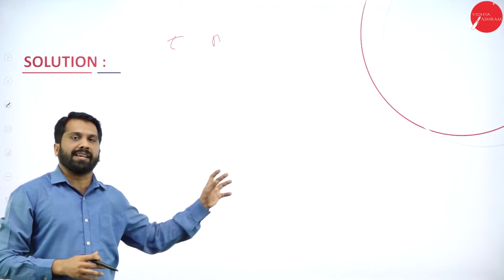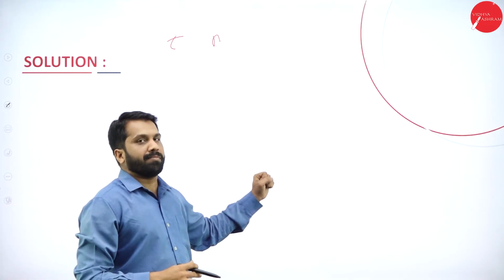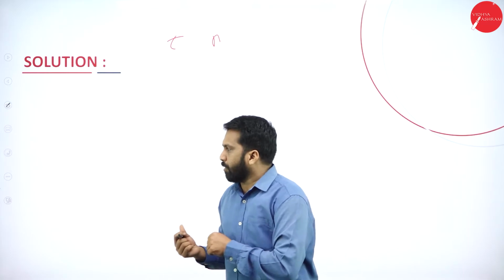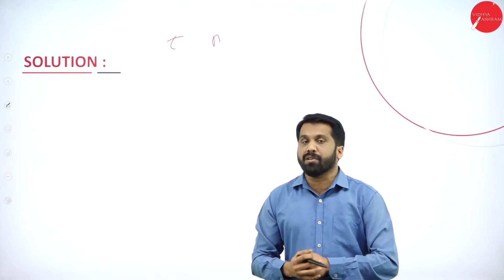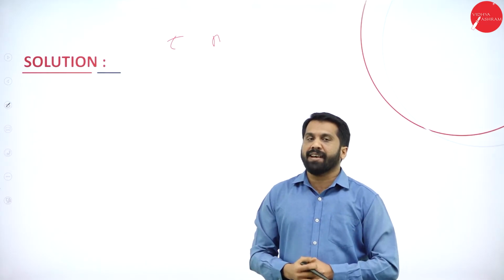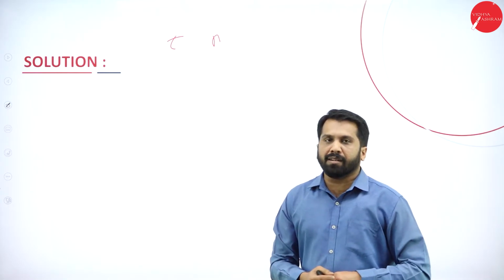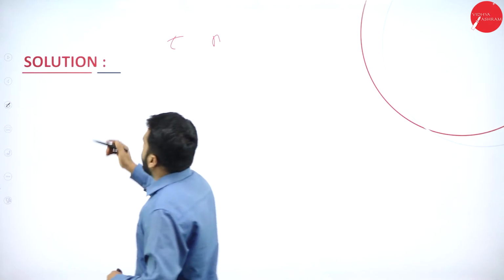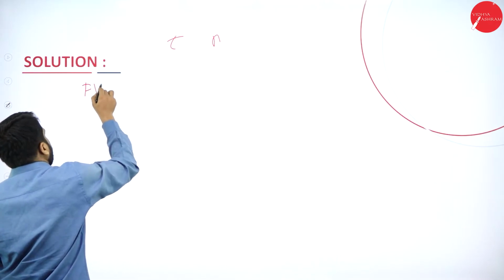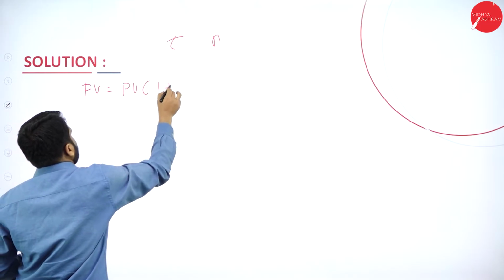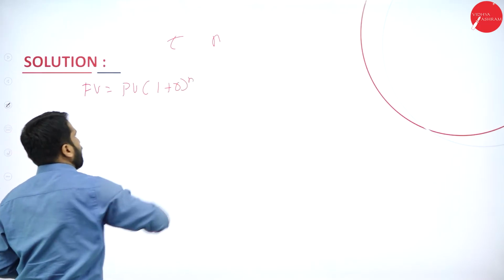Some problems will take it as future value, some problems will write it as only value. So it is left to the individual. But whatever we are following in the class, the same thing you are supposed to follow in your final examination also. Now, what is the formula? The formula is very simple. Your future value is equal to present value times 1 plus r to the power of n.